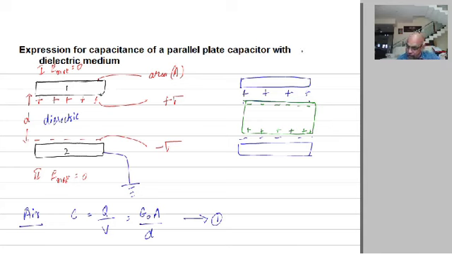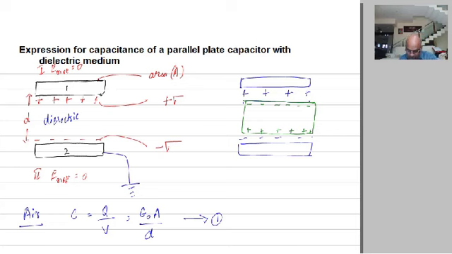Earlier, the electric field was sigma by epsilon naught. Now the electric field will be sigma by epsilon naught minus sigma d divided by epsilon naught, because the electric fields are opposing. The electric field due to the capacitor plates and the electric field induced in the dielectric material are in opposite directions.